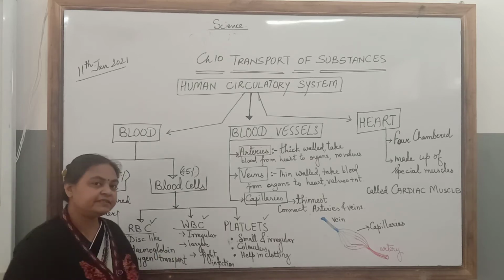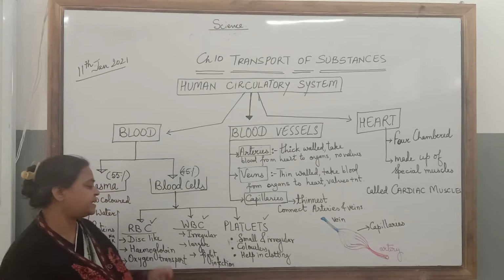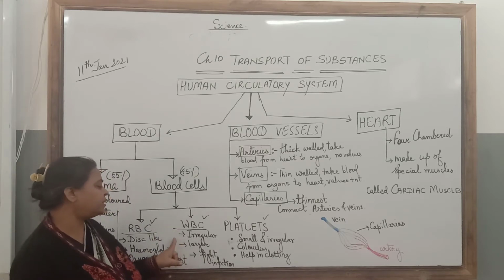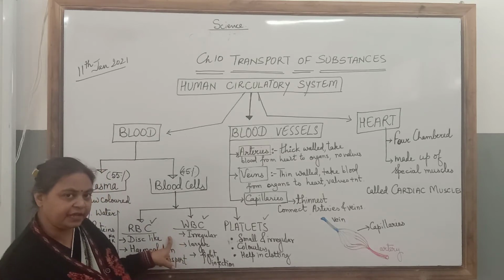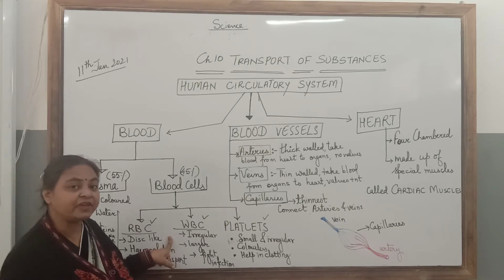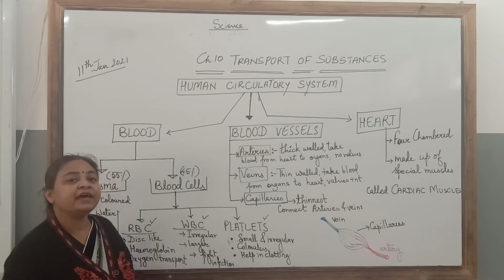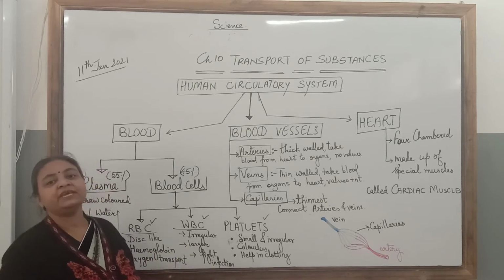Whereas WBCs, the WBCs are also various types. You will learn in your senior classes. Right now, we will only learn about the shape, that is irregular in shape, amoeboid we can say. Some of them are phagocytic in nature. They capture the germs and protect us from the infection.